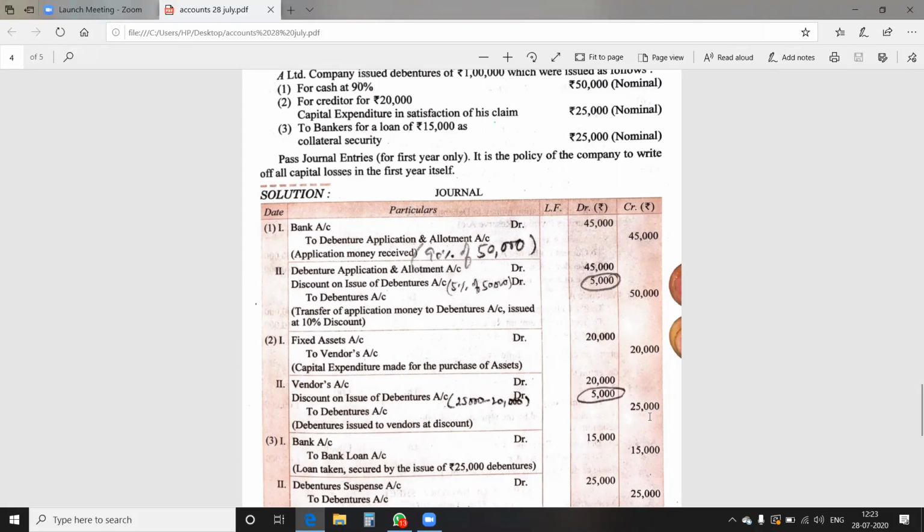Nominal means the face value. It means the company is issuing the debentures at a higher value. It means debentures are issued at discount. The 5,000 rupees is the discount here. I'm just correcting this mistake here and marking it. Please mark correct in your books.